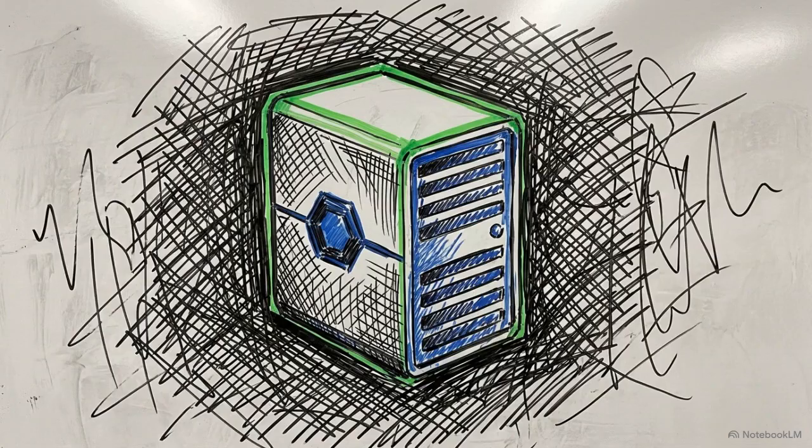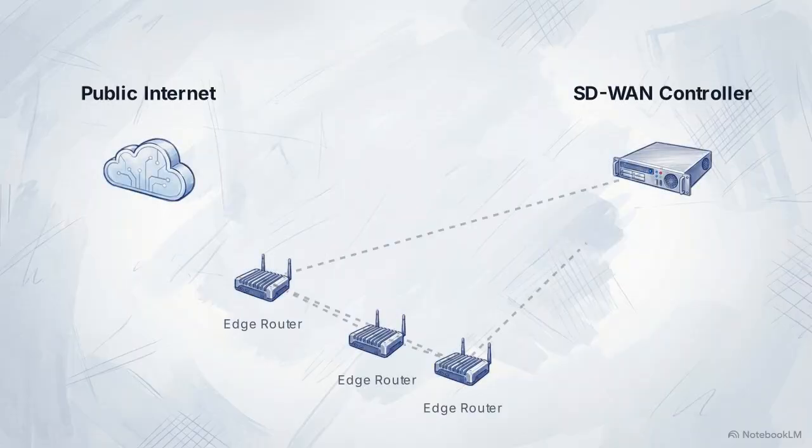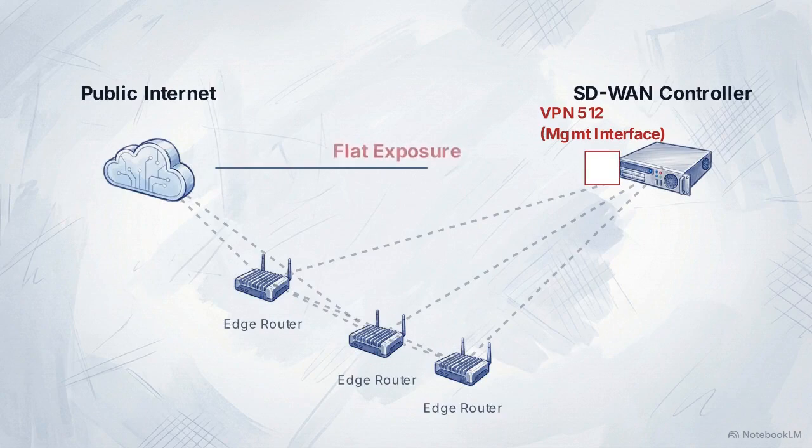A common misconception in network security is that applying a simple firmware patch for CVE-2026-2127 is sufficient to eliminate risk. This zero-day succeeded due to a fundamental architectural failure, a flat exposure where the VPN 512 management interface is directly accessible from the public internet. This provides the direct line of sight required for UAT-8616 to attempt the initial authentication bypass.